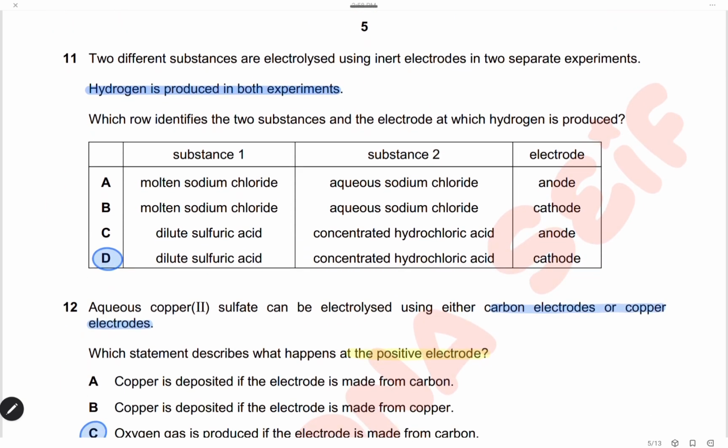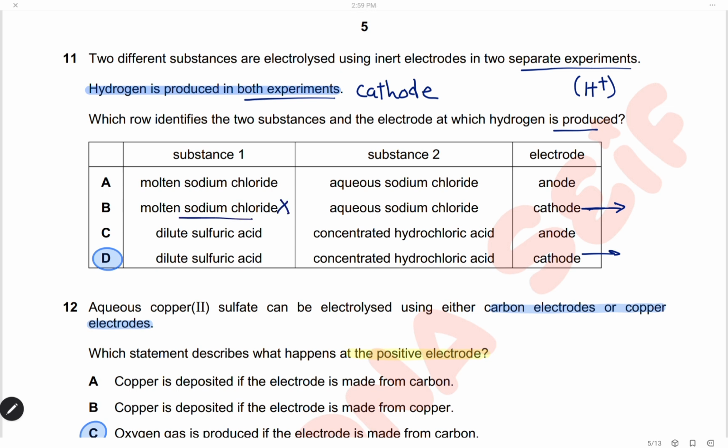Question 11. 2 different substances are electrolyzed using inert electrodes in separate experiments. Hydrogen is produced in both experiments. Of course, hydrogen is produced at the cathode. Which row identifies the 2 substances that are electrolyzed and the electrode at which the hydrogen is produced? Hydrogen forms a positive ion, and positive ions are attracted to the cathode. So of course we will look for the cathode, and then we will see the 2 electrolytes present. In the first one, molten sodium chloride, of course